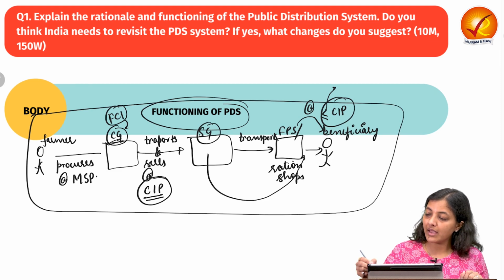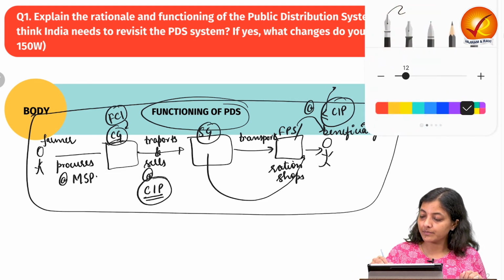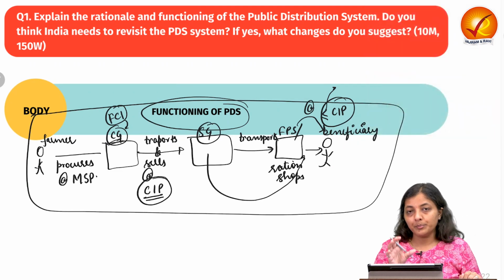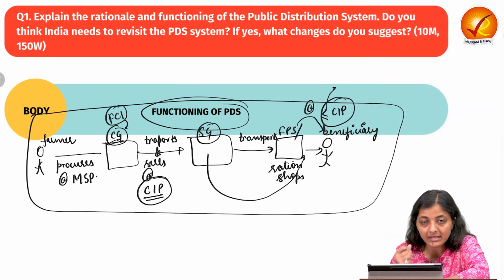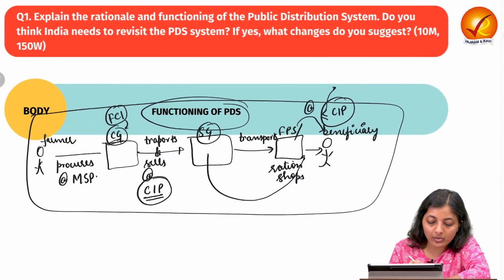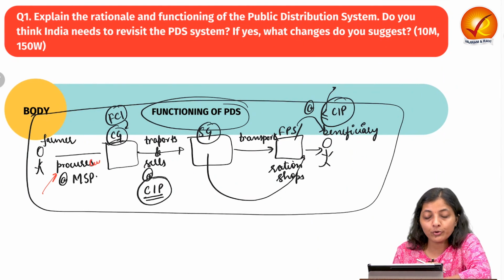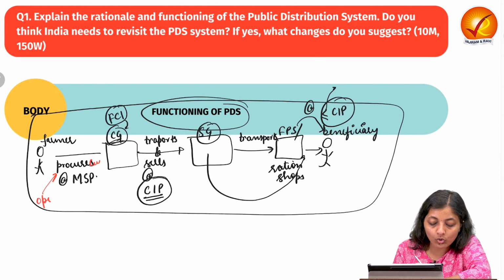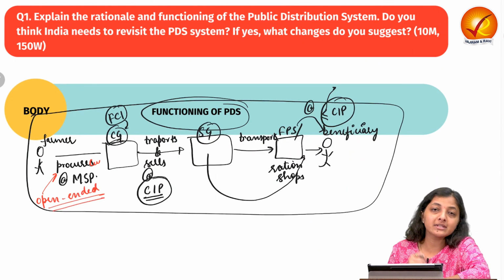Now let's see what are some issues in the PDS system. That is why there is a need to revamp. The first one, there is a problem at this procurement stage. What is the problem? The procurement is open-ended. Means there is no limit that how much the central government could procure from the farmer.